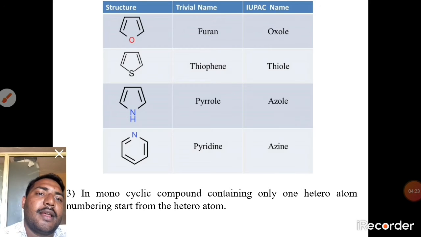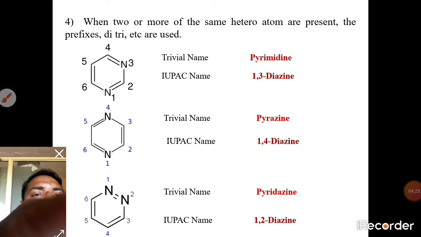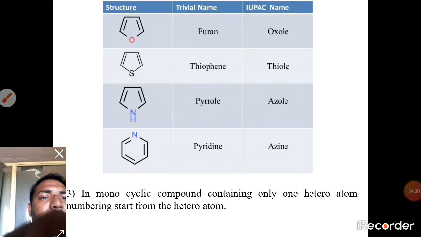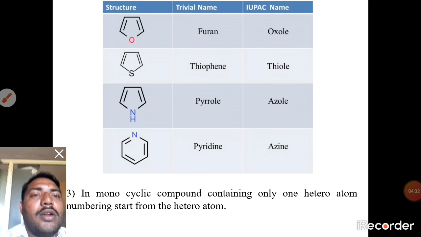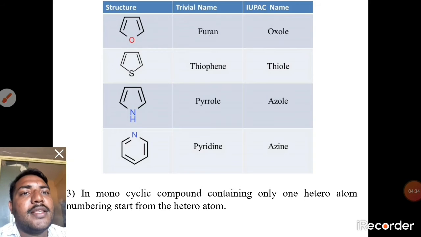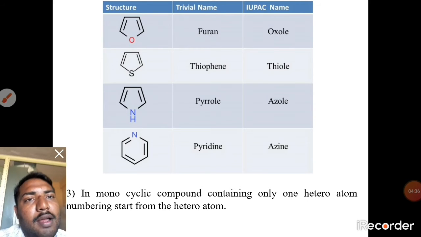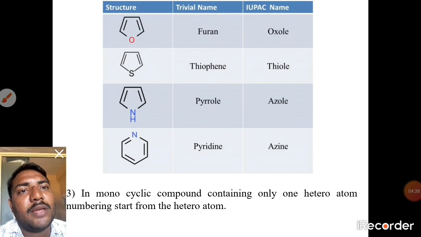It means that if any functional group or substituent is on the furan, the numbering starts from that oxygen, as 1, 2, 3, 4, 5.